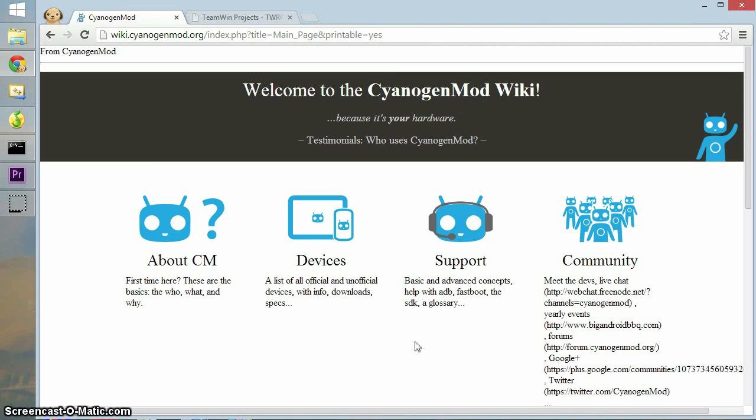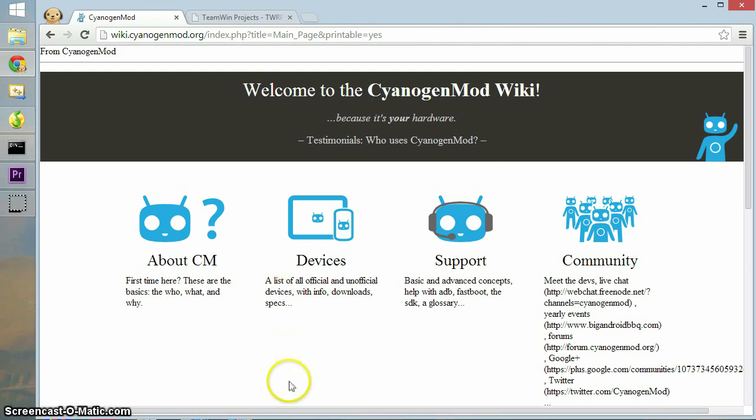I'm going to teach you how to install CyanogenMod on your Android mobile device, and I will use the Samsung Galaxy S3 as an example because I have that device, and after the latest upgrade, it had a lot of problems. The main problem is the battery drain, and I installed CyanogenMod and it fixed the problem perfectly.